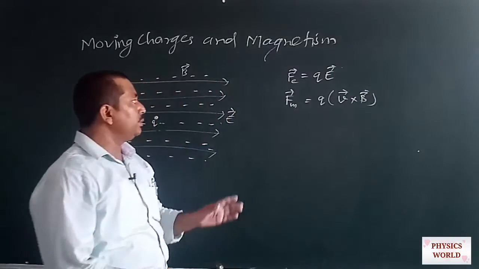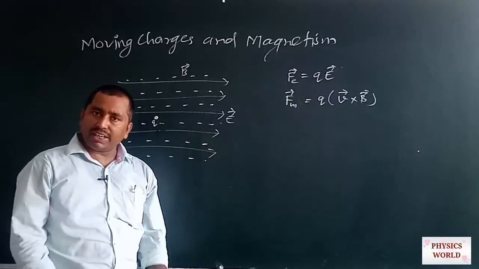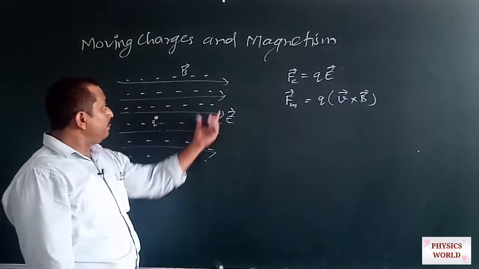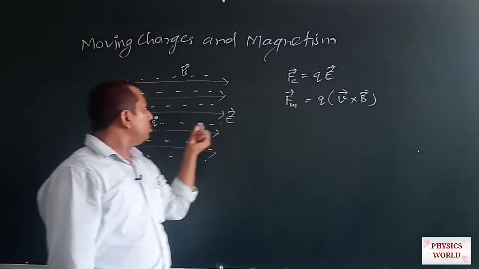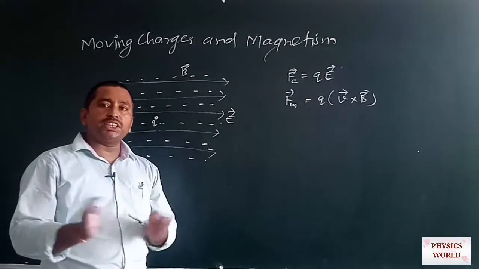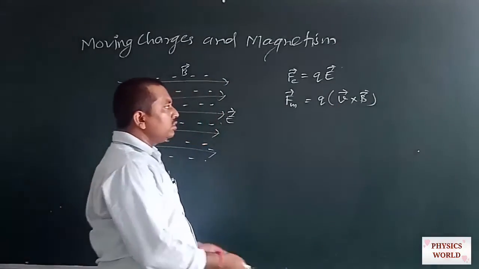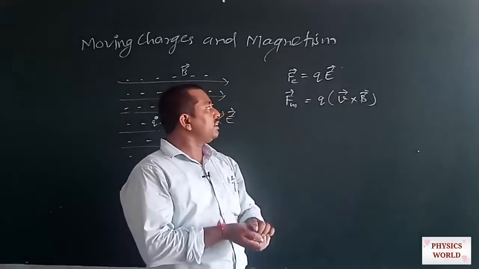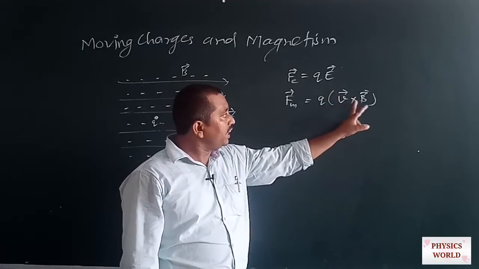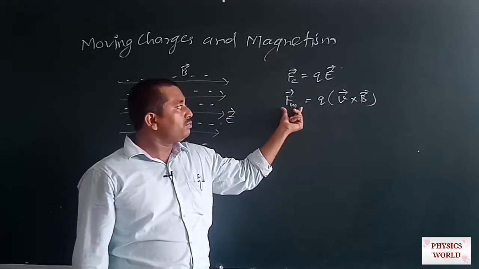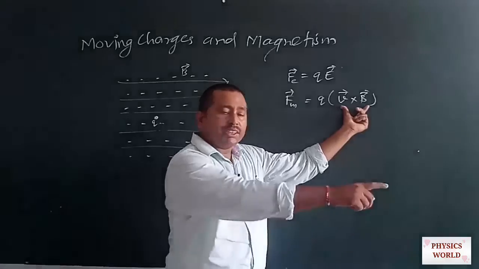It means the magnetic force experienced by this moving charge, whose velocity is V at any instant of time, in the magnetic field B, with the amount of charge Q, is Q into V cross B. So from here we can see that the direction of the magnetic force is always perpendicular to both V and B. It means the direction of the magnetic force is always perpendicular to the plane formed by the velocity of the charge and the magnetic field.